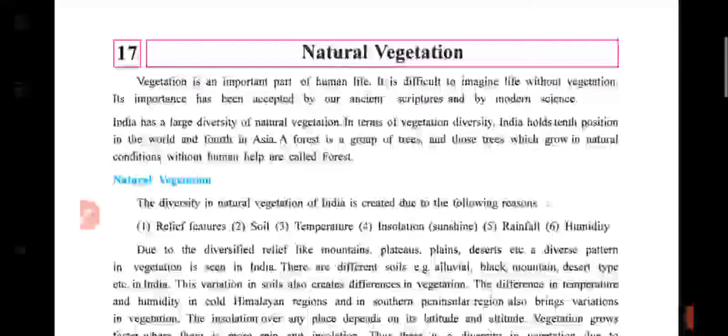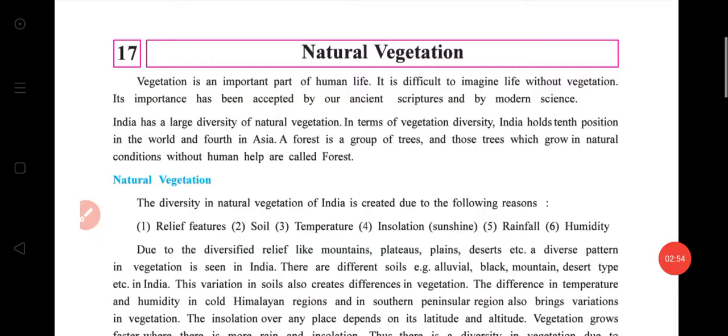India has a large diversity of natural vegetation. In terms of vegetation diversity, India holds 10th position in the world and 4th in Asia. A forest is a group of trees, and those trees which grow in natural condition without human help are called forest.